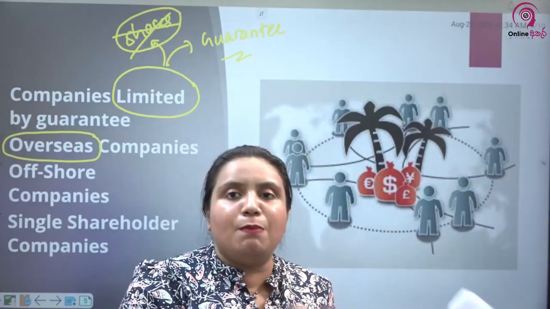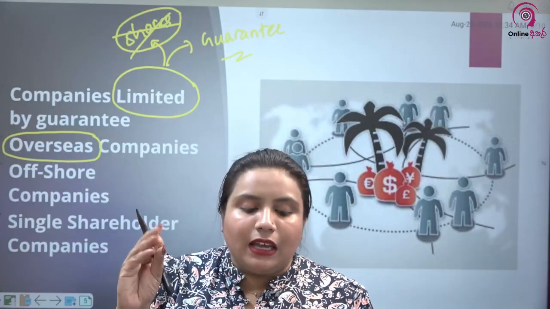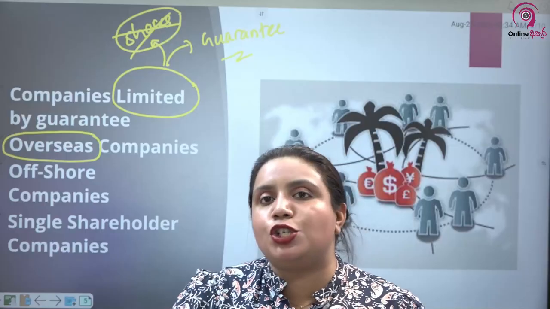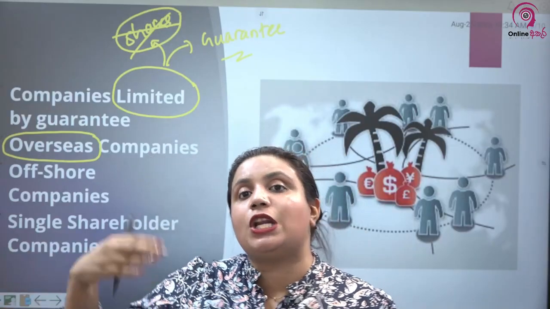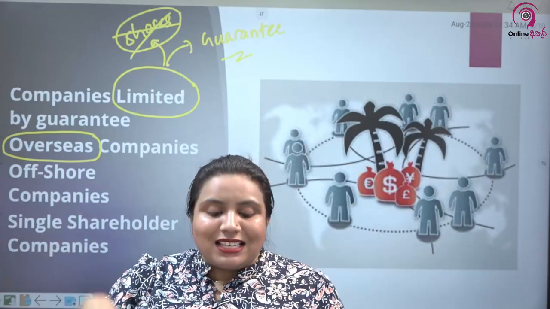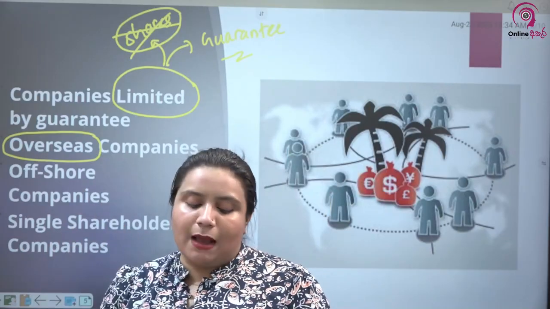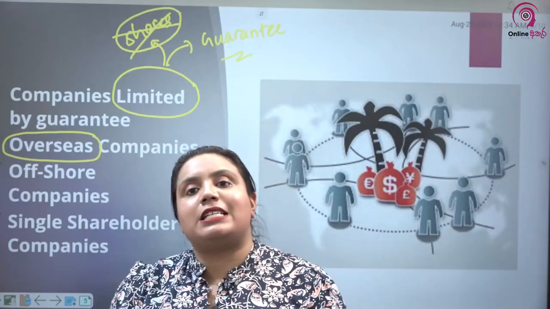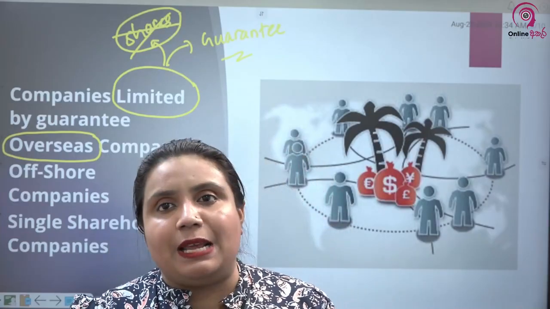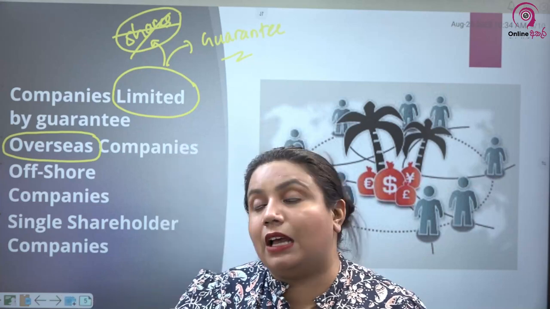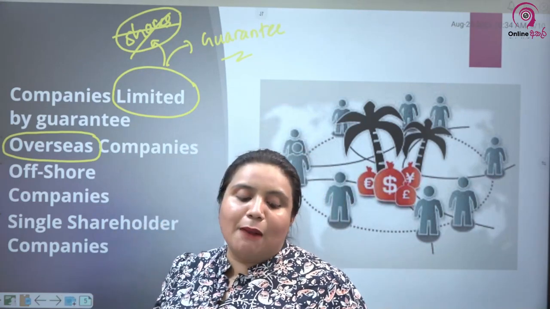Even if it has started before the appointed date, as and when the appointed date comes, the place of business should be there in Sri Lanka. Anyway, it is a business corporation that has been established outside Sri Lanka but has a place of business within Sri Lanka. That is what we call overseas companies. So the laws and regulations applicable to these companies will be different, based on the different types of companies.